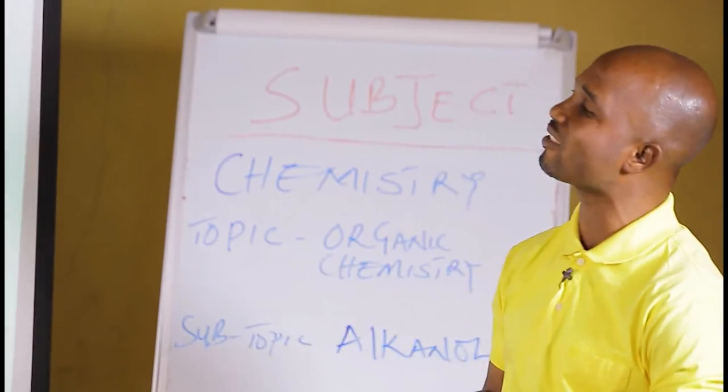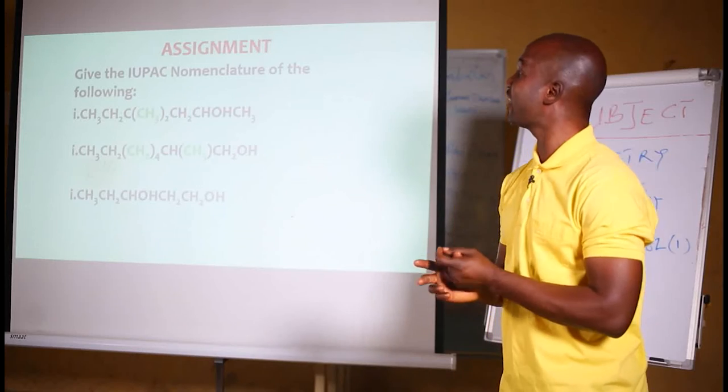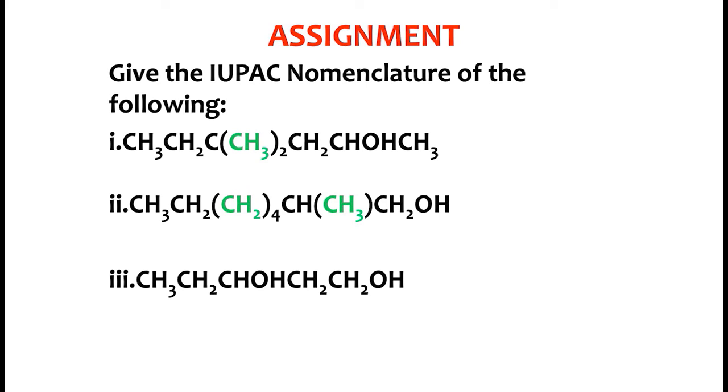I will leave you with this assignment to see if you have learned. Actually, the assignment goes thus. Give the IUPAC nomenclature of the following compounds. The first one is CH3, CH2, C, open bracket, CH3, close bracket 2, then we have CH2, CHOH, and CH3. I will explain this assignment again.